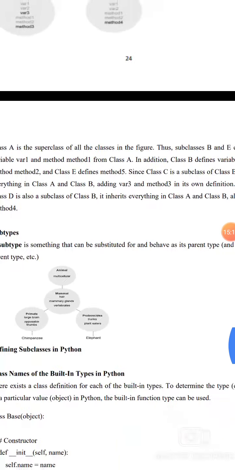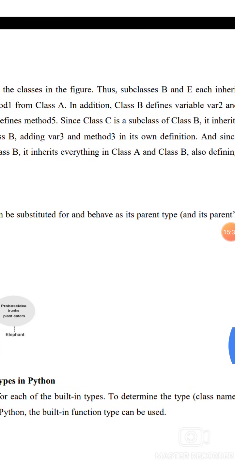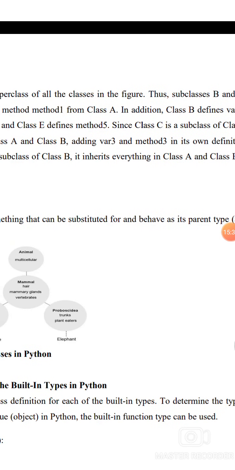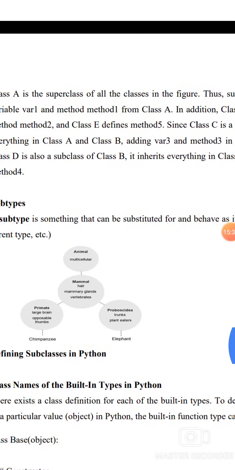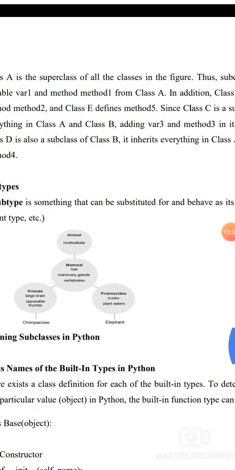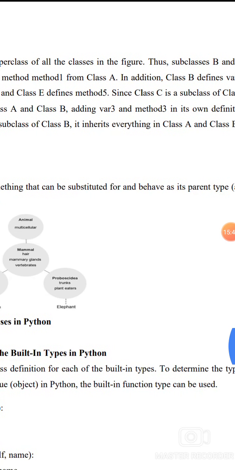Class A is a superclass of all classes in the figure. The subclasses A and B can inherit variable 1 and method 1 from class A. In addition, class B defines variable var2 and method 2. Class E defines method 5. Since class E is a subclass of class B, it inherits everything in class A and class B, adding variable 3 and method 3 in its own definition. Since class D is also a subclass of class B, it inherits everything in class A and class B, also defining method 4.